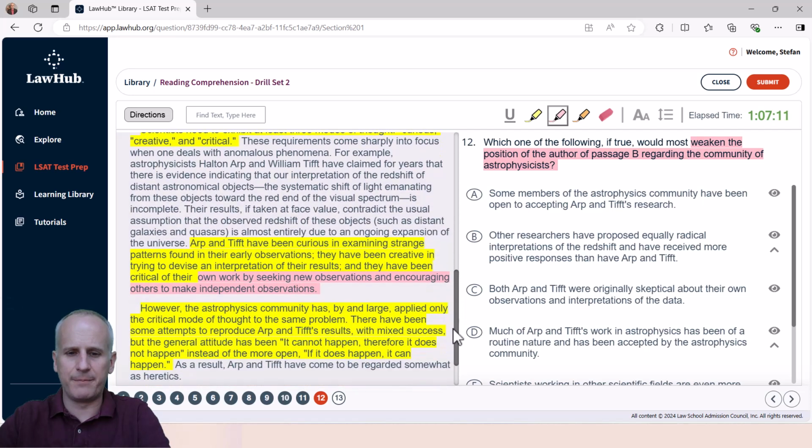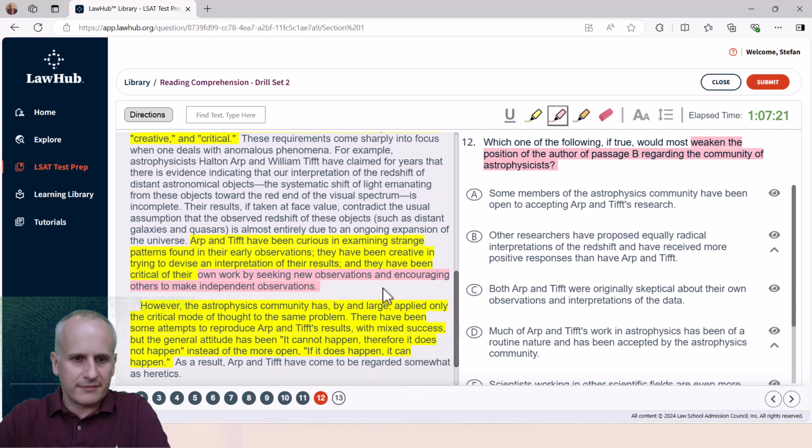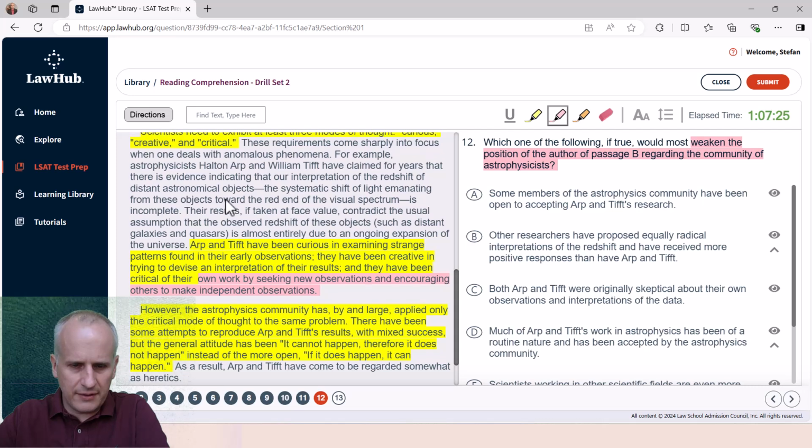And we're going to come down here and we're going to search for the author of passage B's results regarding the community of astrophysicists. If we come in here, we can see that the astrophysics community has, by and large, applied only the critical mode of thought to the same problem. And you can see we've gotten into the detail and specific term location references, so you could use your pink highlight to kind of identify things.